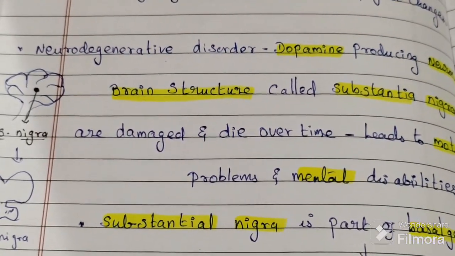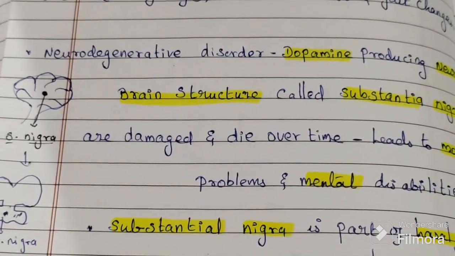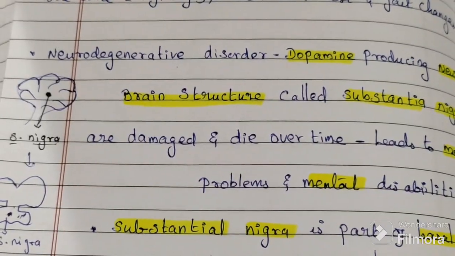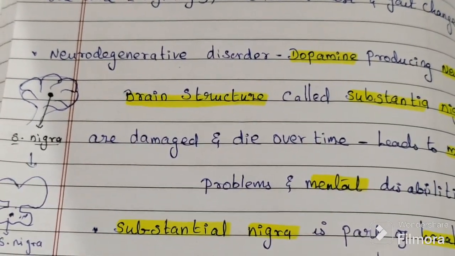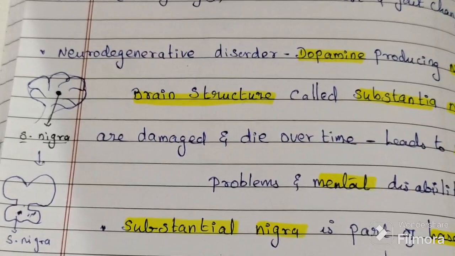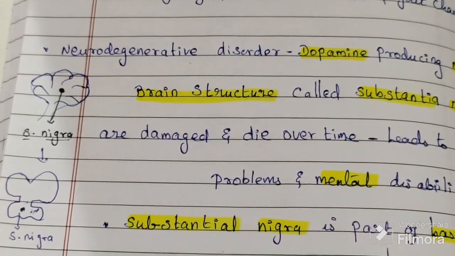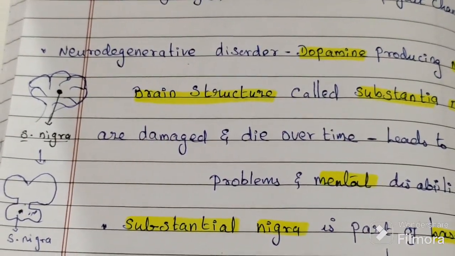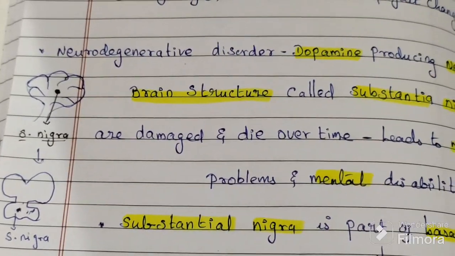What is the basal ganglia? It is a group of subcortical nuclei responsible primarily for motor control. What is the main function of the basal ganglia?